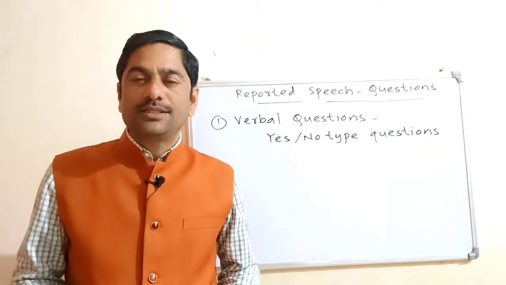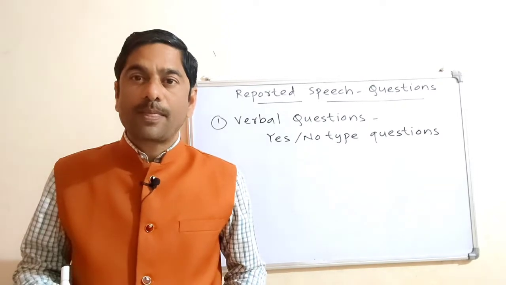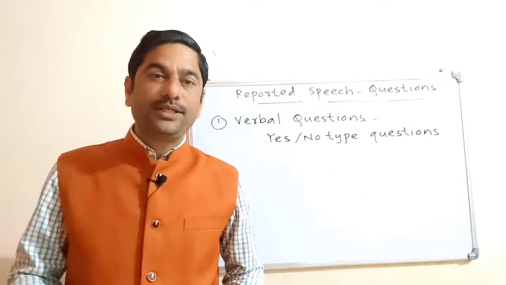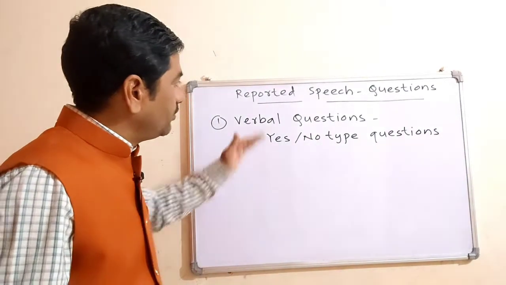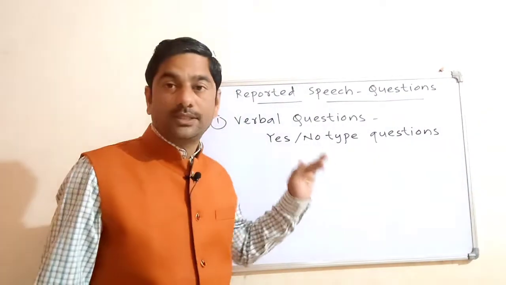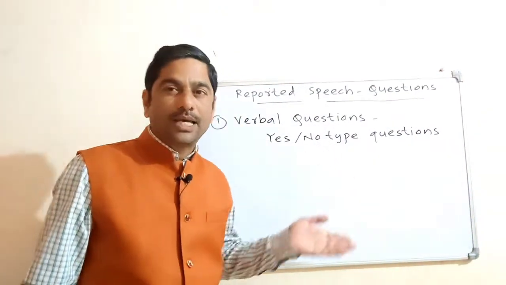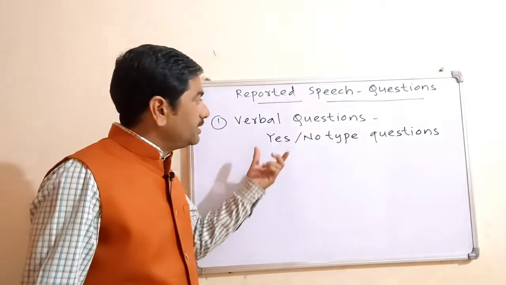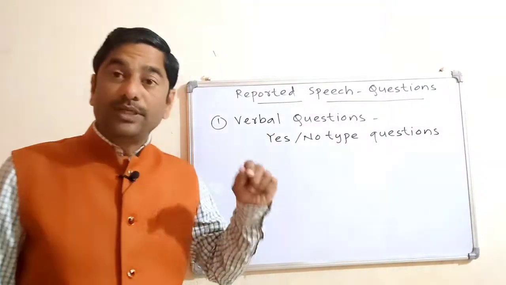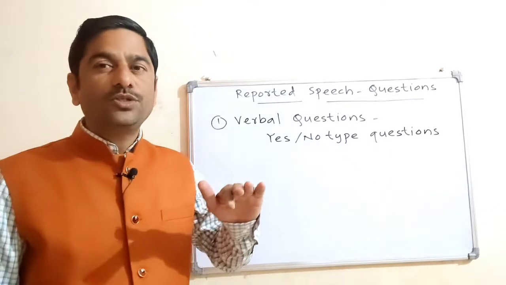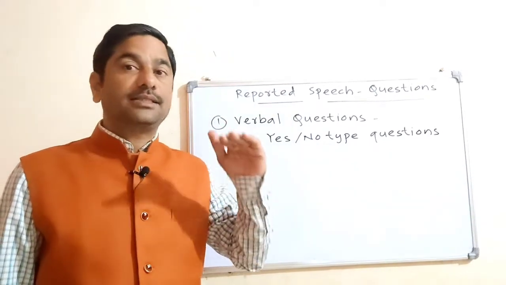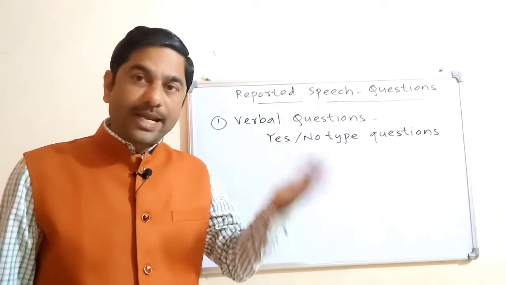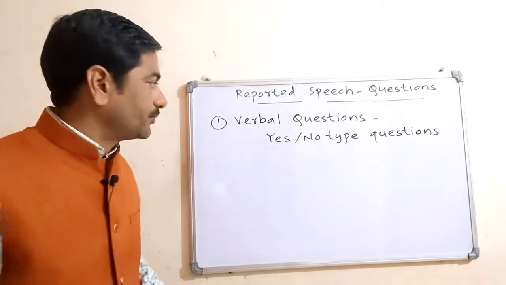These are some examples of auxiliary verbs. So these verbal questions or yes no type questions begin with auxiliary verbs and their answer is either yes or no. When such a question is in inverted commas, how will you change it into indirect speech? That we will discuss today.